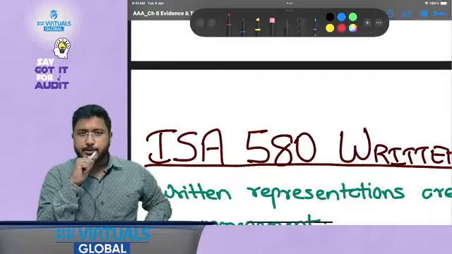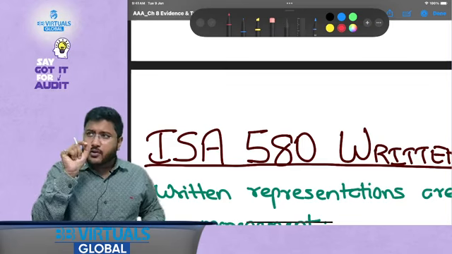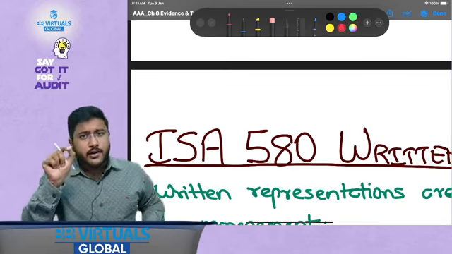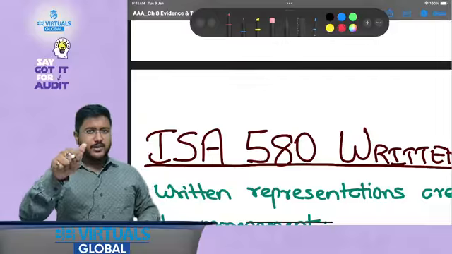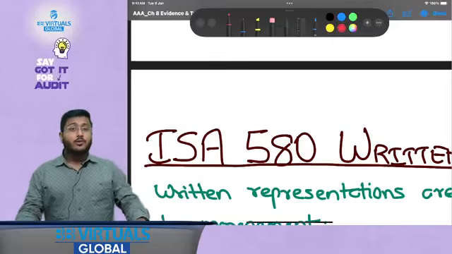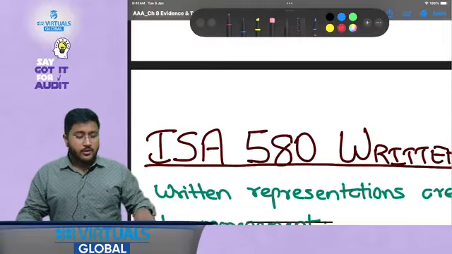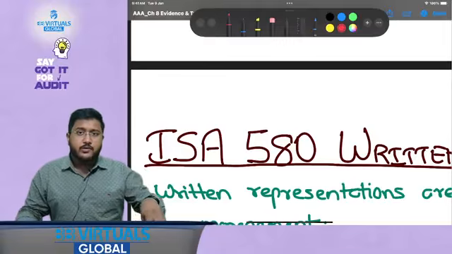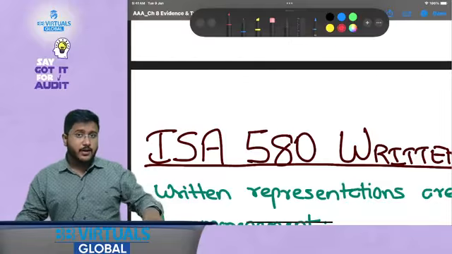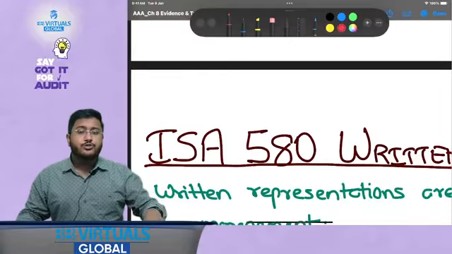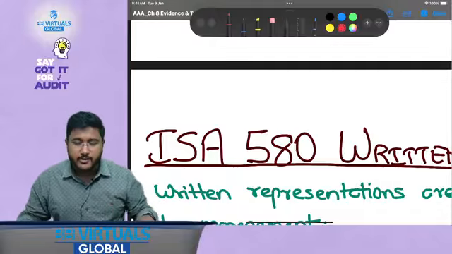My friends, first thing is that we all understand that if evidence is in written format, then it definitely becomes more reliable, right? Do you agree with me? Yes, I hope you agree with me. Now, whenever we are in a situation where we want to get evidence from the management, it should be reliable. That is, management should have integrity. We should be able to trust that evidence, right?